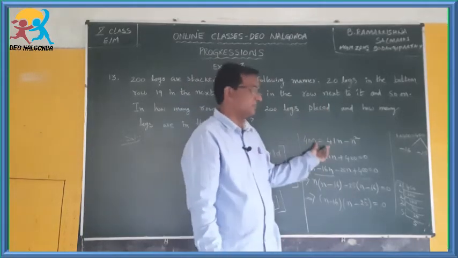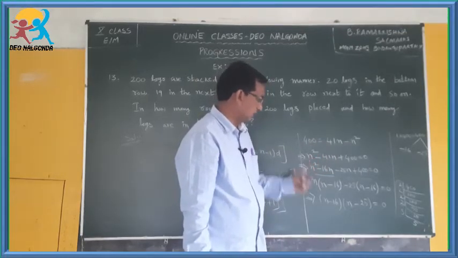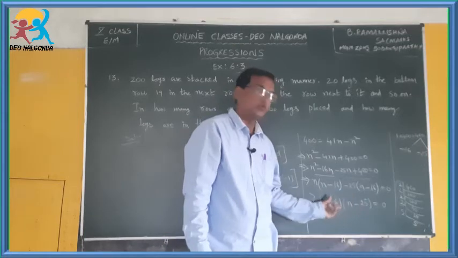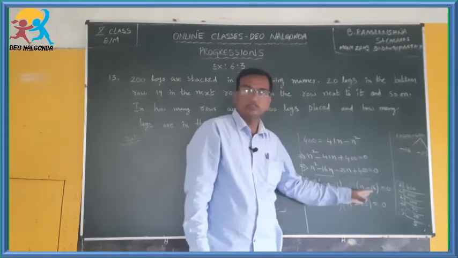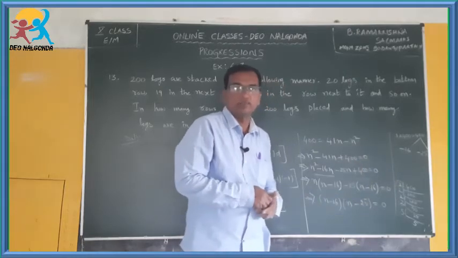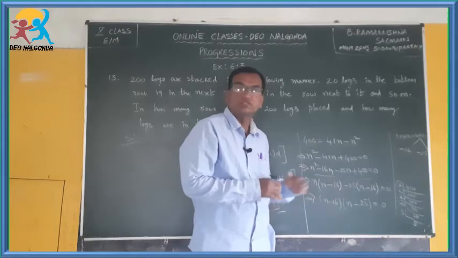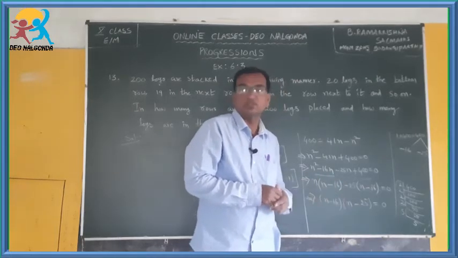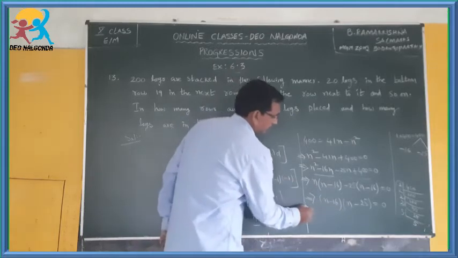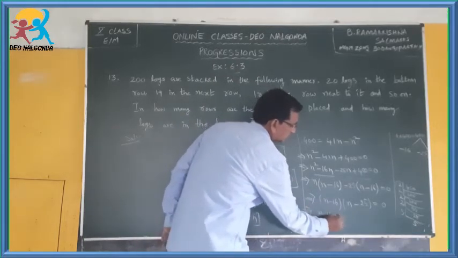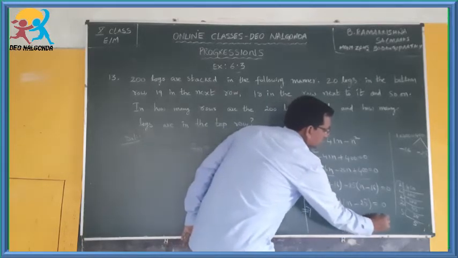So finally we could factorize this quadratic polynomial as a product of 2 factors. Okay. Now if you multiply 2 things and you are getting 0, what does that mean? Either this expression should be 0, or this expression should be 0, or both of them may be 0. So let me write like this: n minus 16 is equal to 0, or n minus 25 is equal to 0.